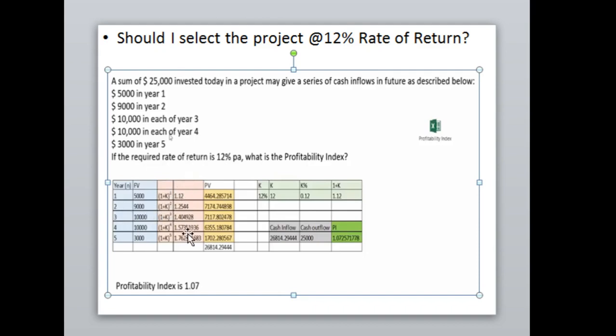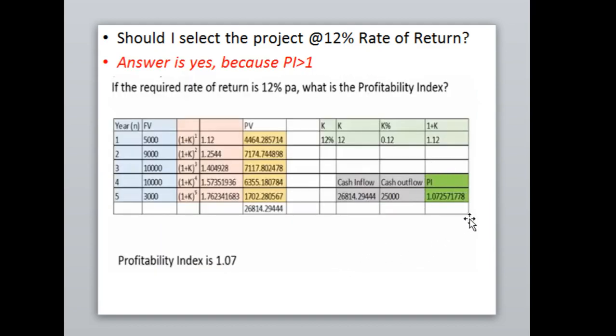So the present value of rupee 1 will be different for each year, and the amount of cash inflows is to be divided by the present value of rupee 1 in each year. Definitely you will be able to see the answer on the screen. The total cash inflows will be 26,814, and this amount is to be divided by 25,000. The right answer is 1.07.